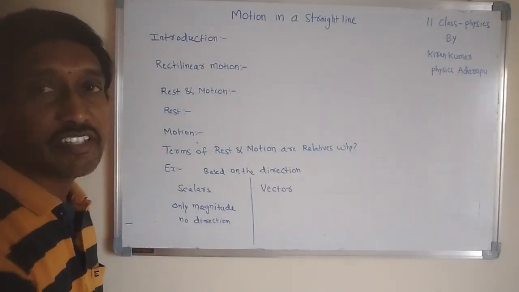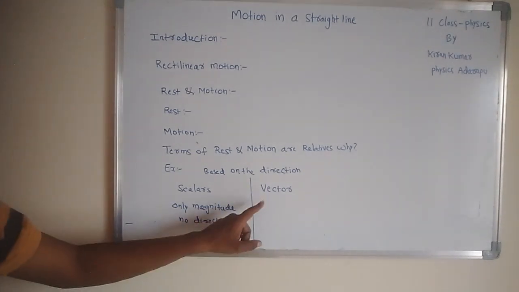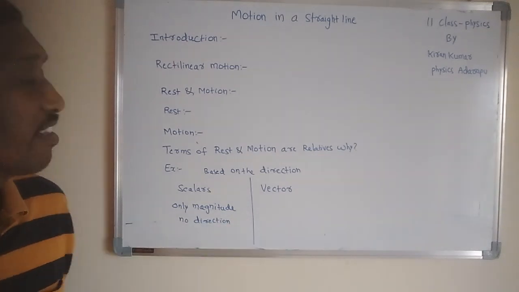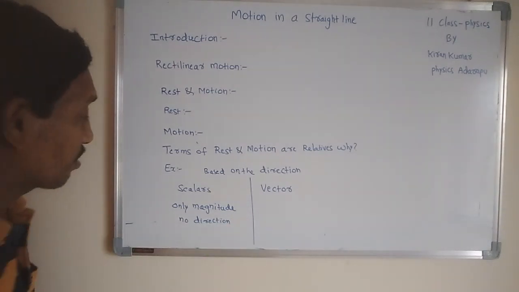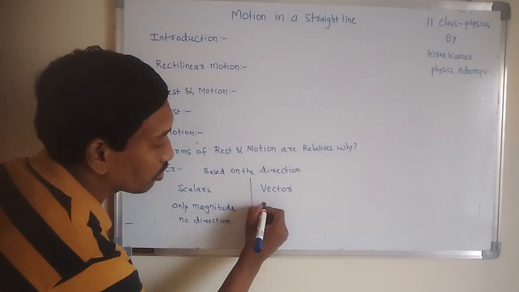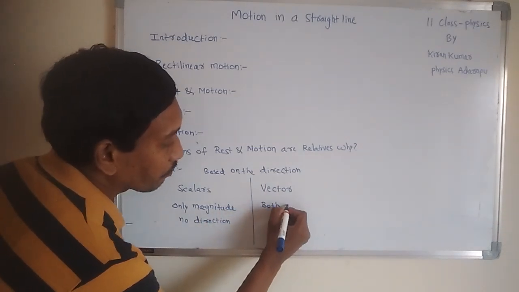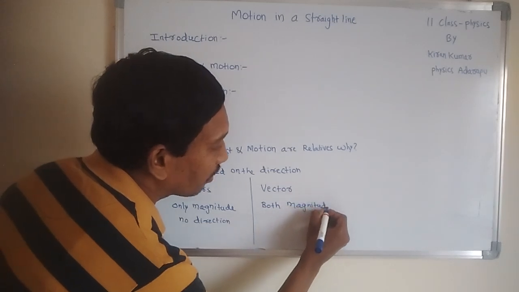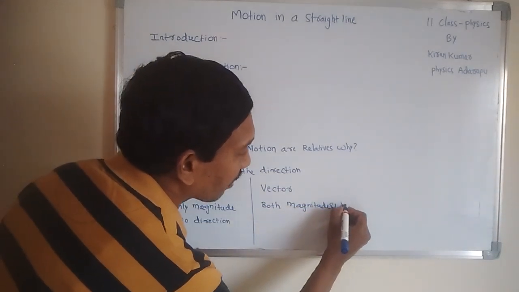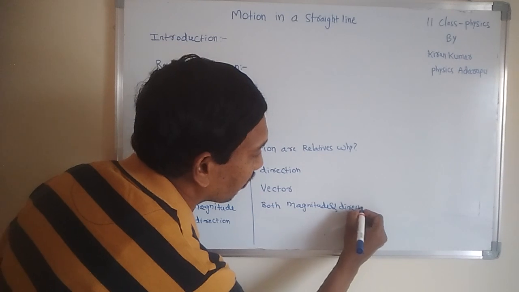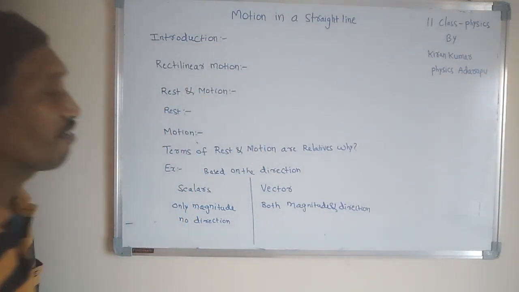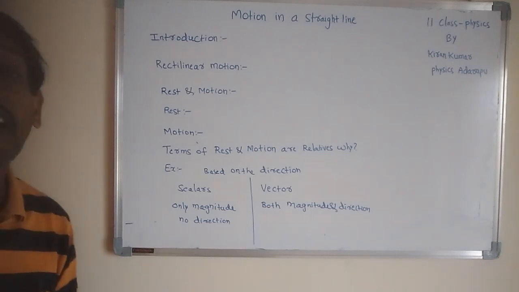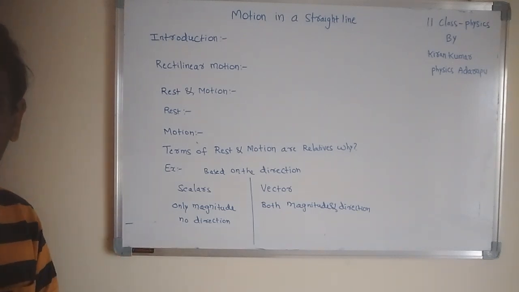Whereas vectors are the physical quantities which have both magnitude and direction. Vectors have both magnitude and what? Direction. Magnitude and direction, and they obey the laws of vector addition. They are called vectors. That's the difference between scalars and vectors in our syllabus.